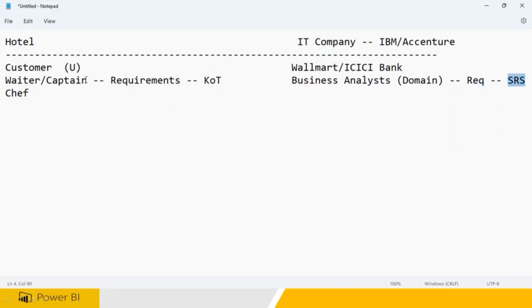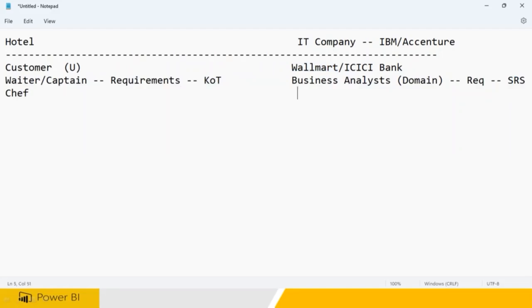As I told you, as you take the order and repeat the order, the customer will say yes, yes, correct. Like that, after everything is done, this guy will submit the requirements to ICICI Bank. Then ICICI Bank or Walmart people have to give the sign off saying that yes, this is what we needed. Once it is frozen, once the order is ready, clear, then the technical work is going to start.